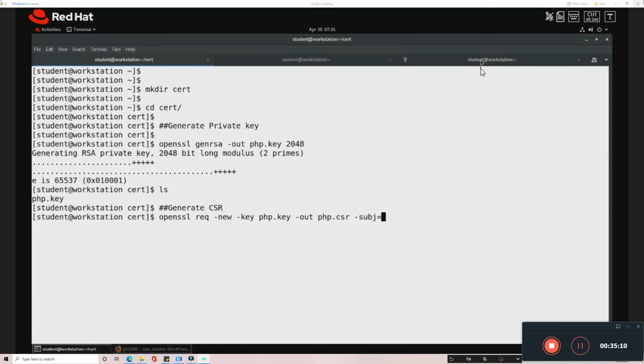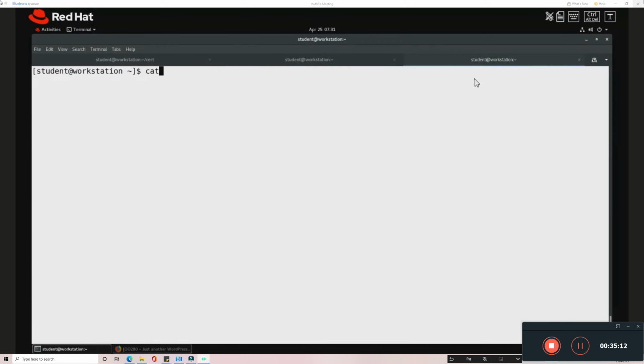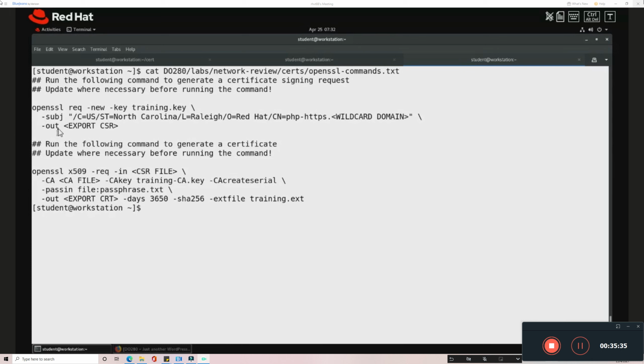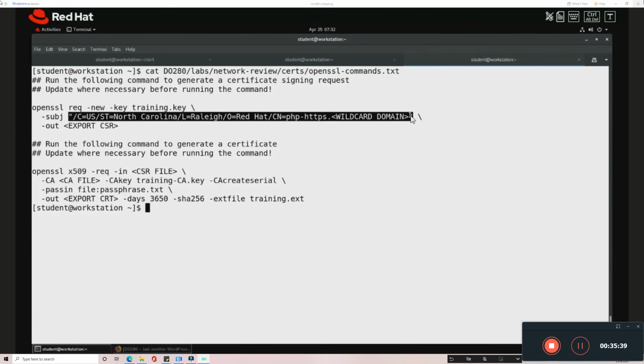I'll just get a sample file. From the lab file I'm going to get the subject. So instead of typing that, I just copy it from here. You can type it, but this avoids typos. This is used for a different example, so I'll use just the subject alone. I'm going to get it from here.